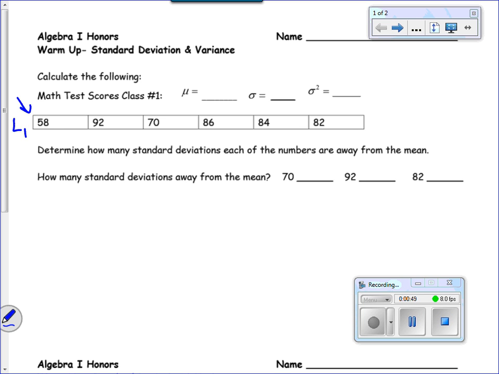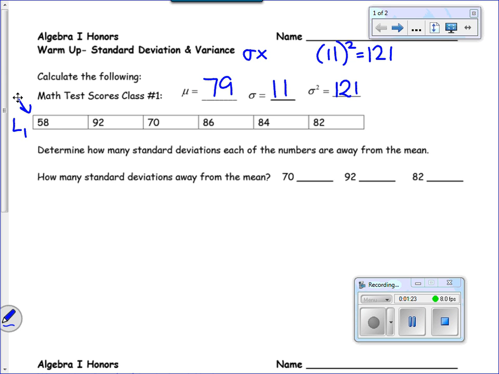For the purpose of this example, I am going to round it. You'll see why in a moment. If I look down at my sigma, or in my calculator it says sigma x, I'm going to get 11.3, which for right now I'm going to round to 11. My variance is not found in my graphing calculator, so I have to take my standard deviation and square it to give me 121. Now, it says determine how many standard deviations each of the numbers are away from the mean.